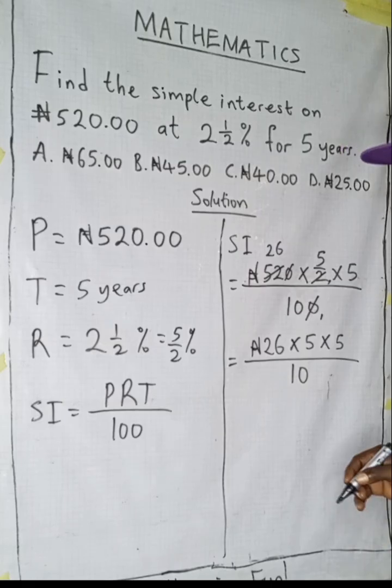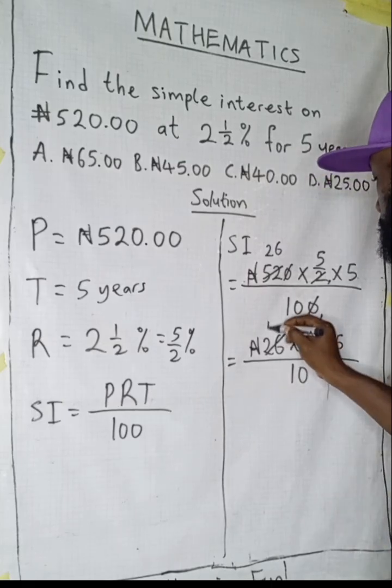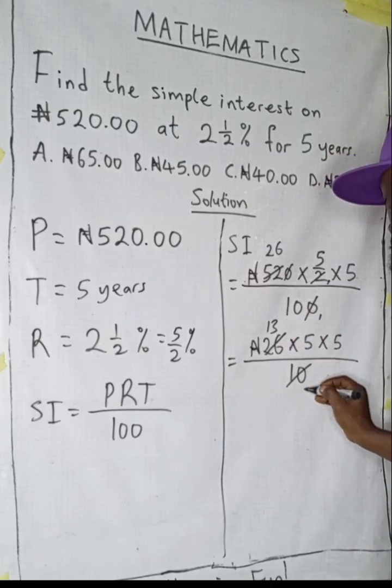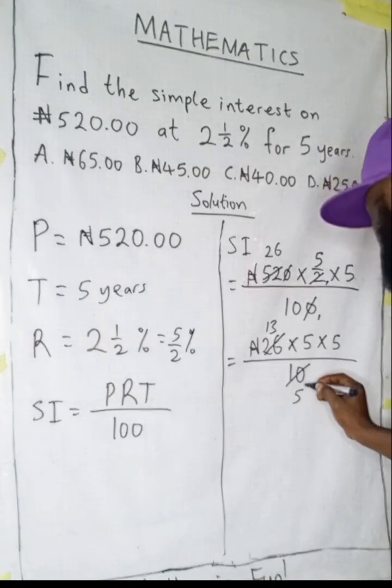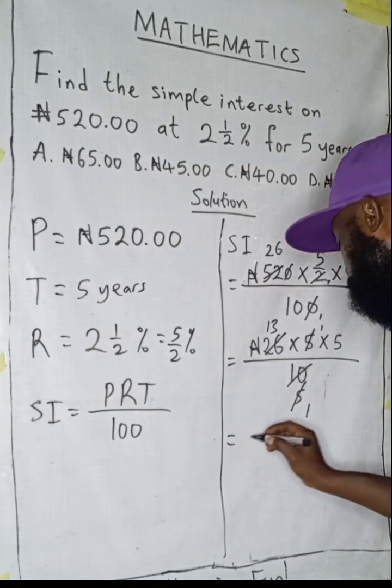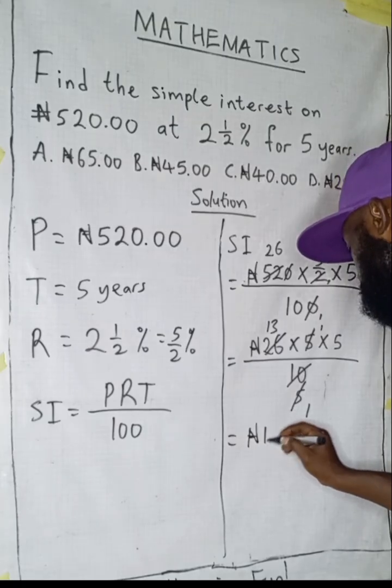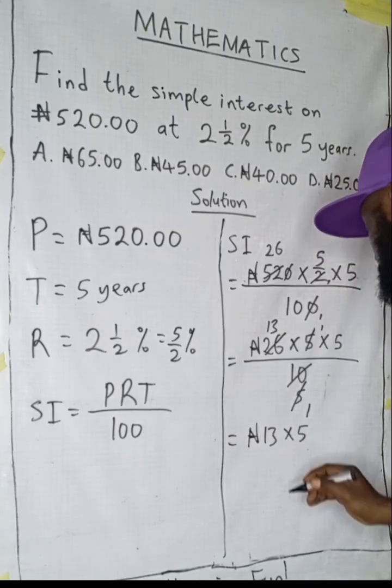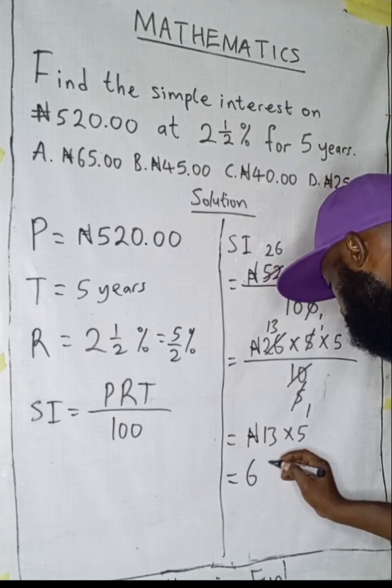Good. 2 will divide 26, we have 13. 2 will divide 10, we have 5. 5 will divide 5, we have 1. So all we have is just 13 naira times 5, and that will give us what? 65 naira.